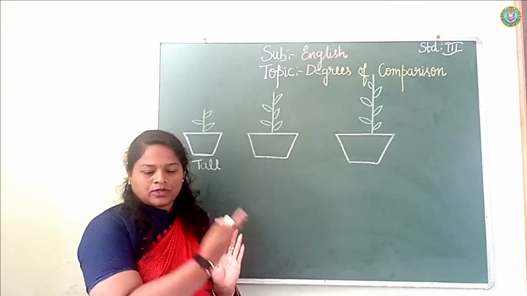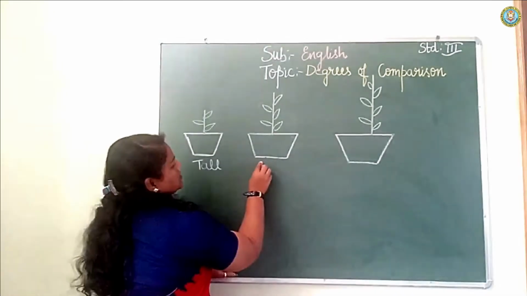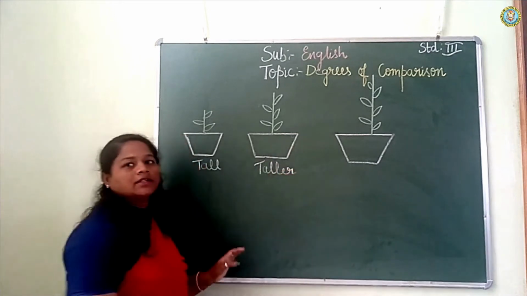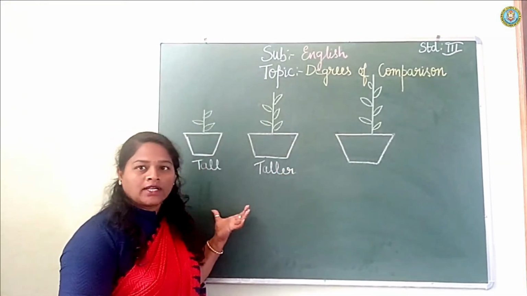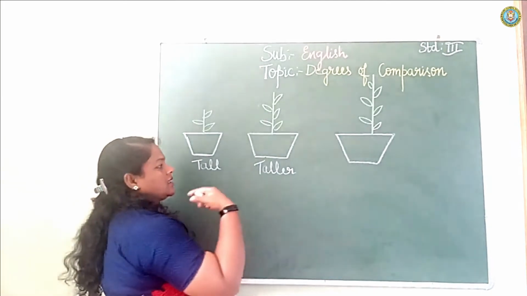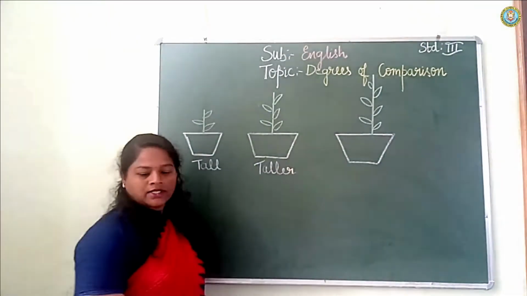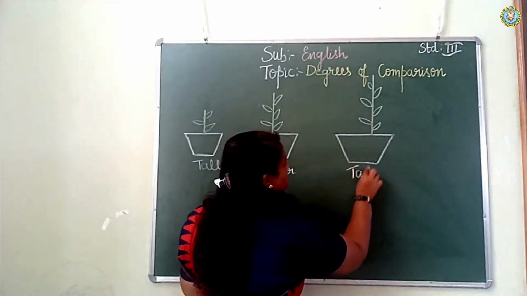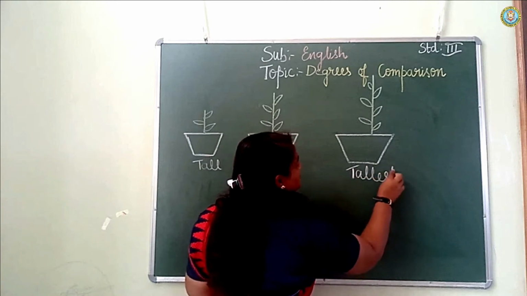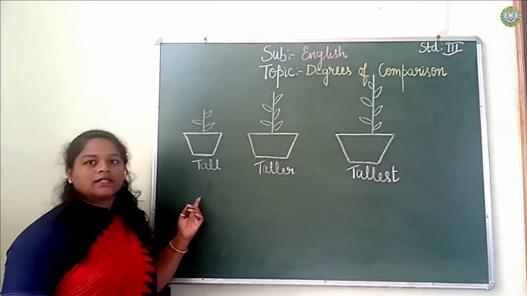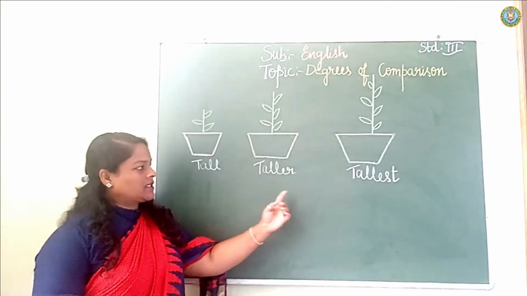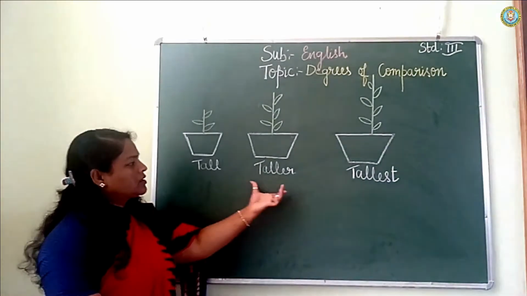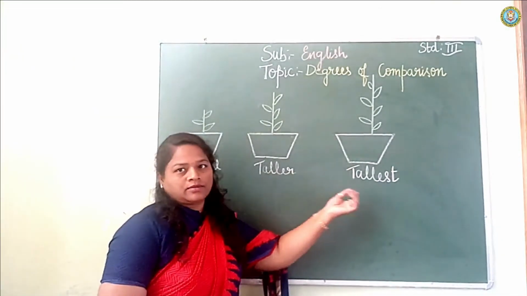Next to that is taller, T-A-L-L-E-R. And the third one, what is that? So here this is tall, taller and tallest. You can see the adjectives tall, taller, tallest.